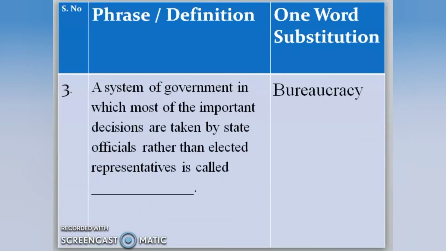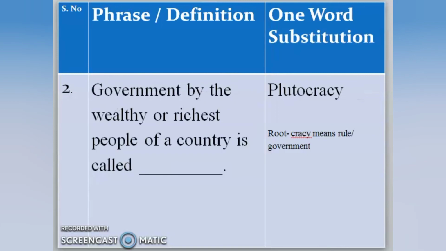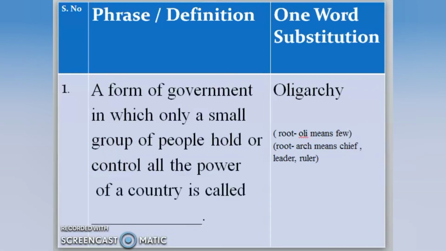All right. Bureaucracy, ruled by officials. Plutocracy, that is when wealthy or rich people rule. And then oligarchy is a type of government in which a small group of people rule.